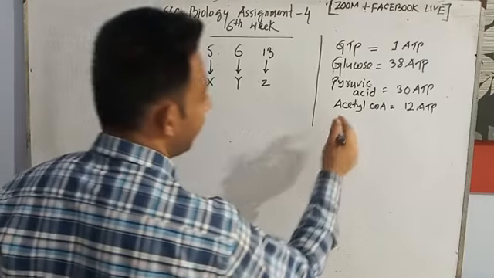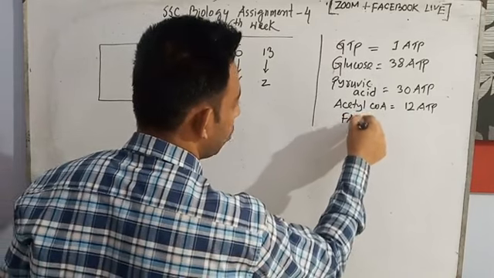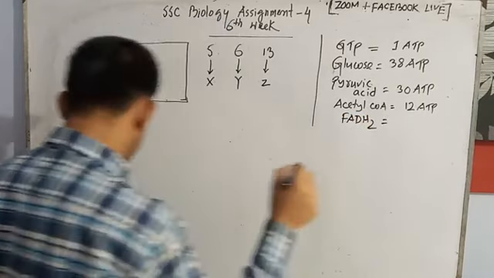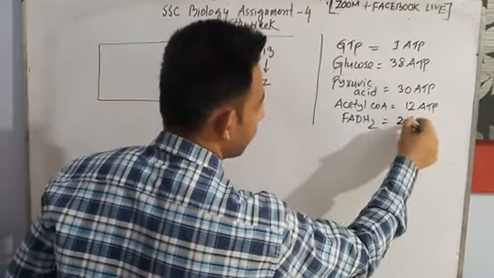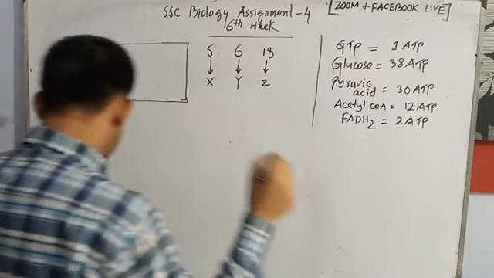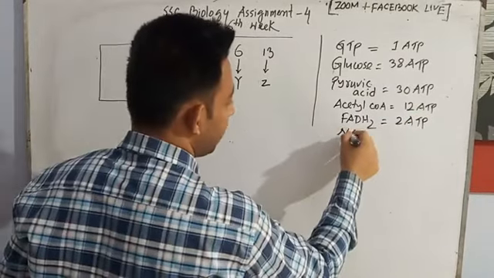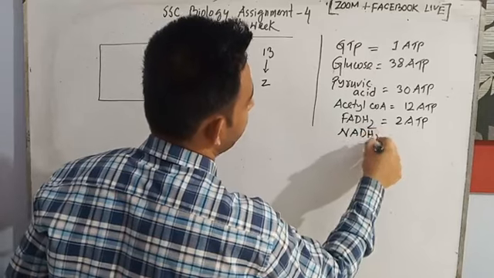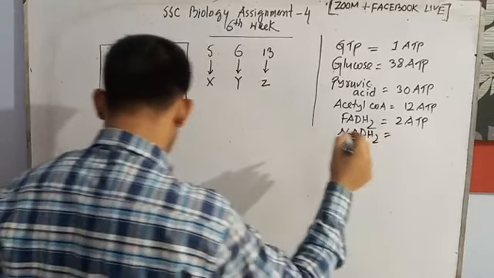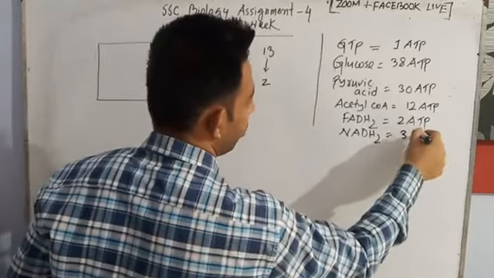If we get the FADH2 anyhow, then it is 2 ATP. Okay, then if we get the NADH2, or someone writes NADH plus H plus, no matter what, 3 ATP. We already know about them.